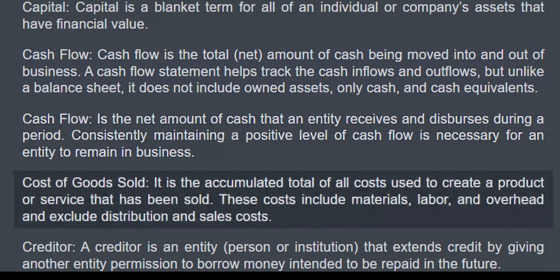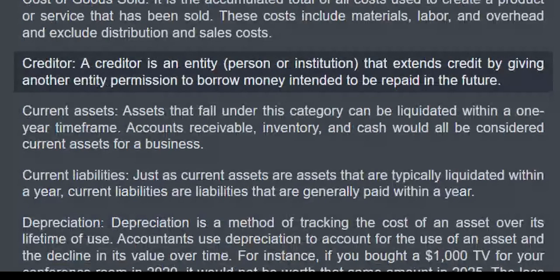Cost of goods sold. It is the accumulated total of all costs used to create a product or service that has been sold. These costs include materials, labor, and overhead and exclude distribution and sales costs. Creditor. A creditor is an entity, person or institution that extends credit by giving another entity permission to borrow money intended to be repaid in the future.